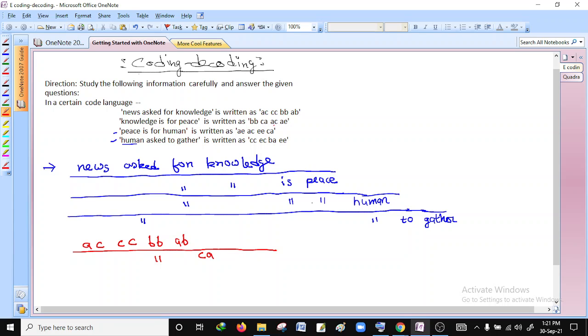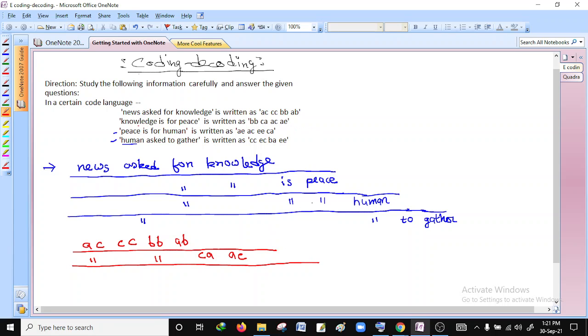Next is AC. Is there any AC? Yes, it is here. So give the common sign. Next word is AE. Is there any AE in the first sentence? No. So write it here, AE. Again separate it by drawing a line.